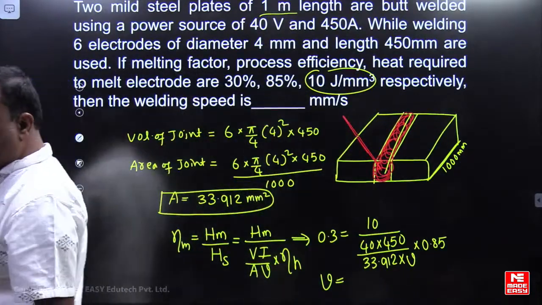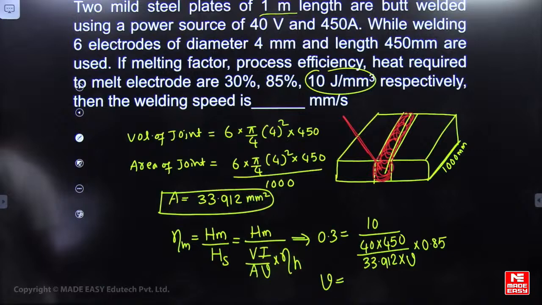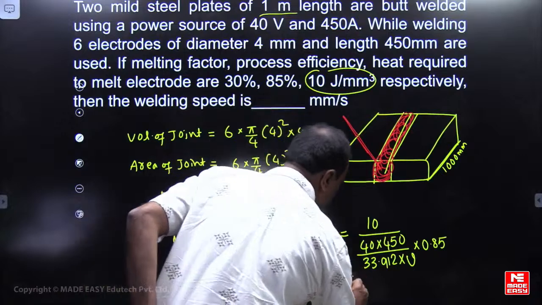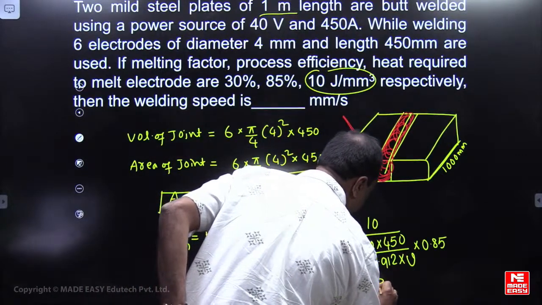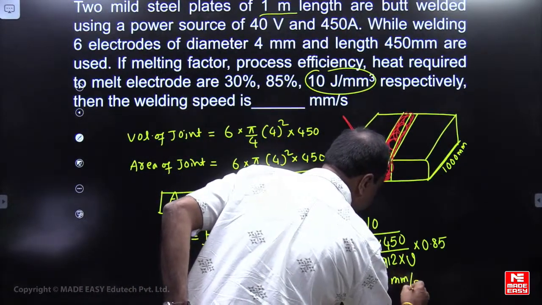What is the welding speed? Very good, you are very good in numericals. 13.53 mm per second.